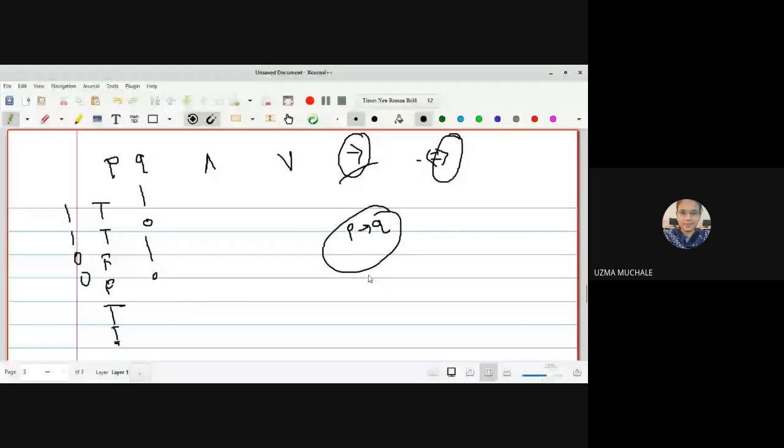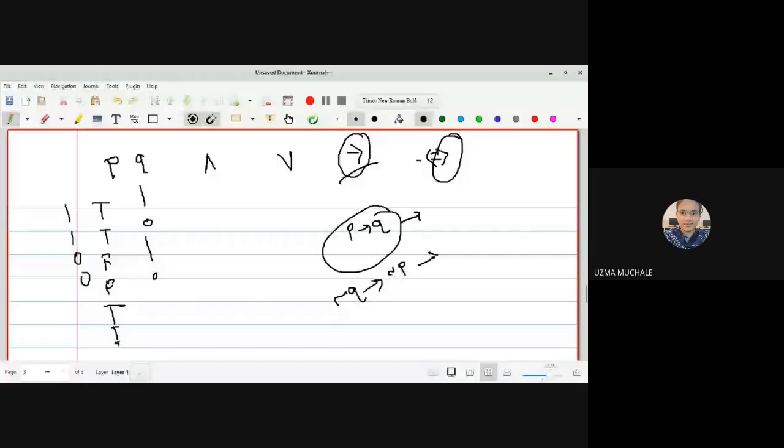And we see that whatever the resultant we are obtaining from the table, the table of this and the table of that are both the same, right? Yes, ma'am. So we can say these two statements are same.